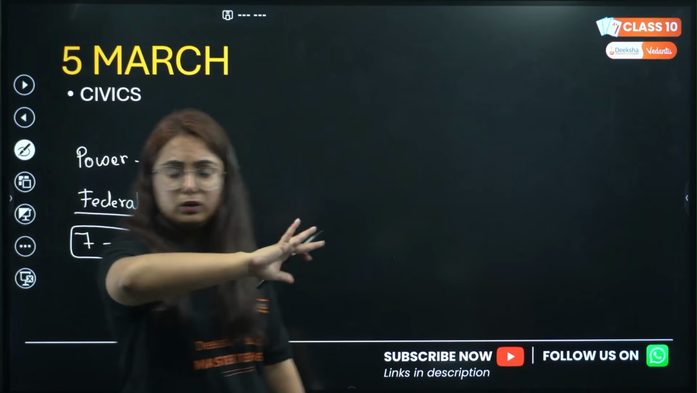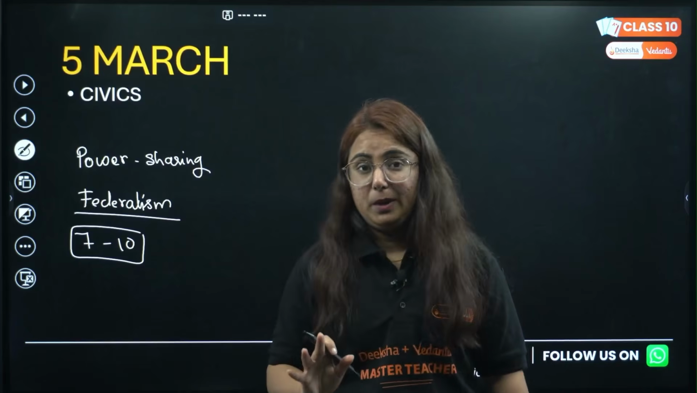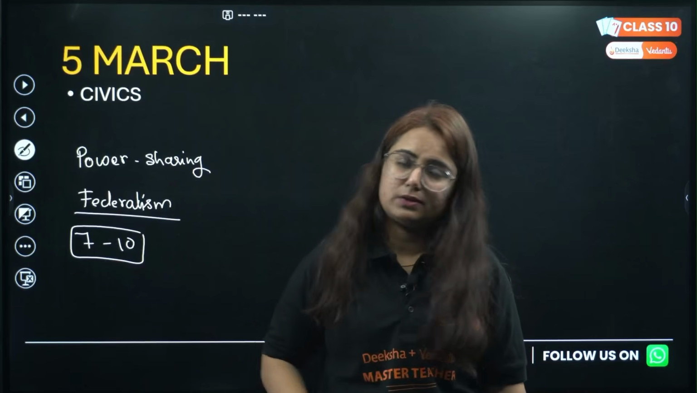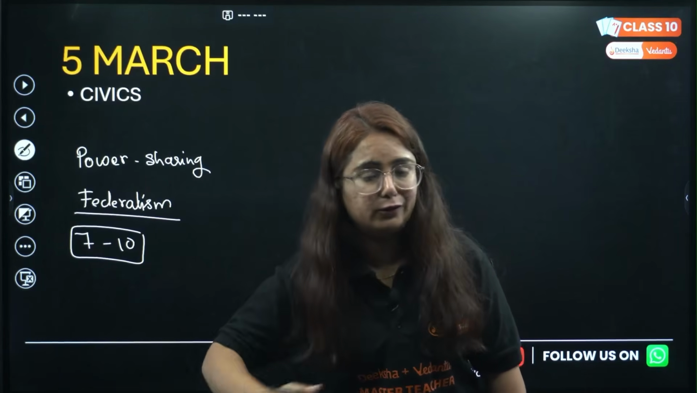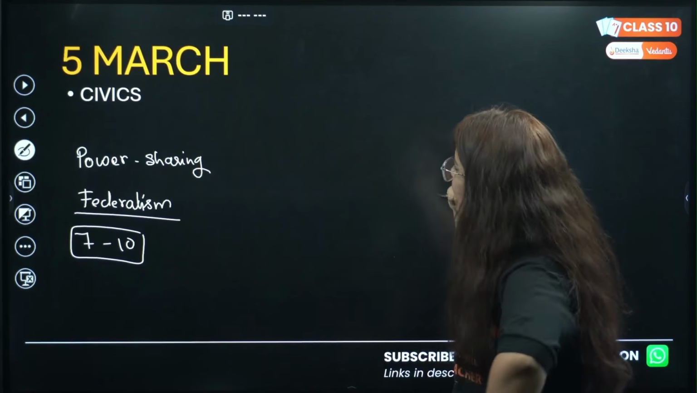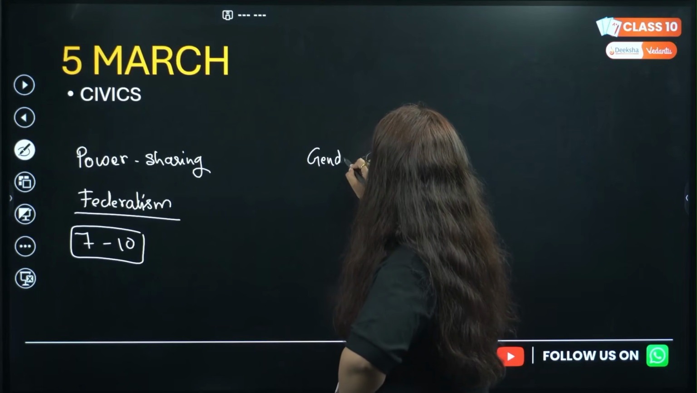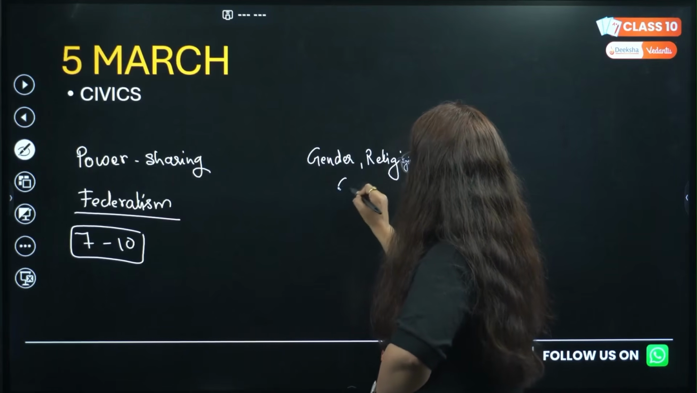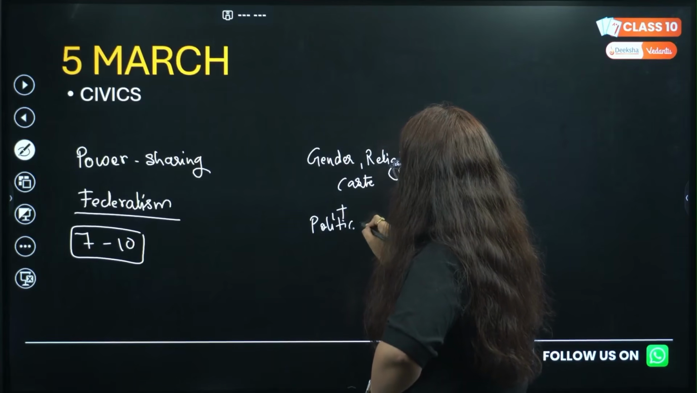Pack it up, do it nicely. I know power sharing has been repeated by you so many times, but still you make mistakes. Read NCERT line by line. It is possible for Power Sharing and Federalism. Yes, 3 hours are more than enough to practice, revise, make self notes, everything. Then we have which chapter? Gender, Religion and Caste in the second slot, along with Political Parties.